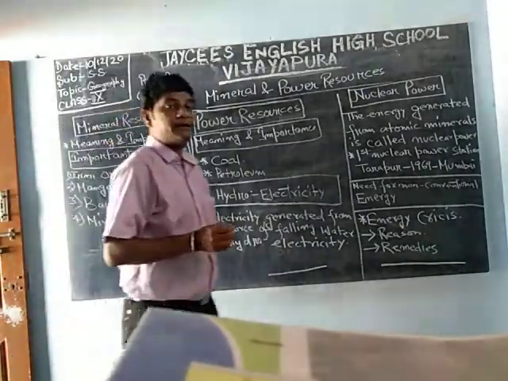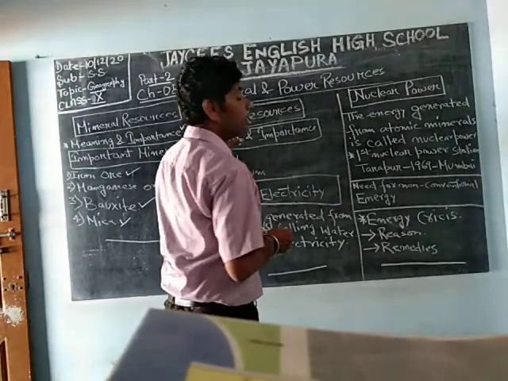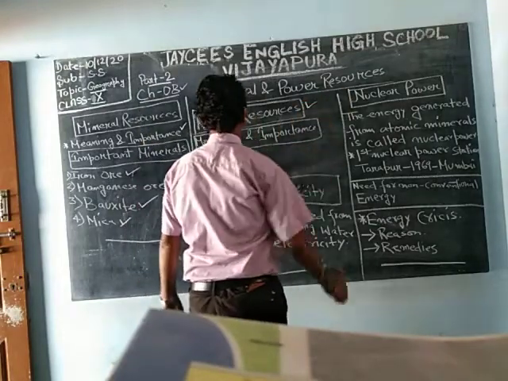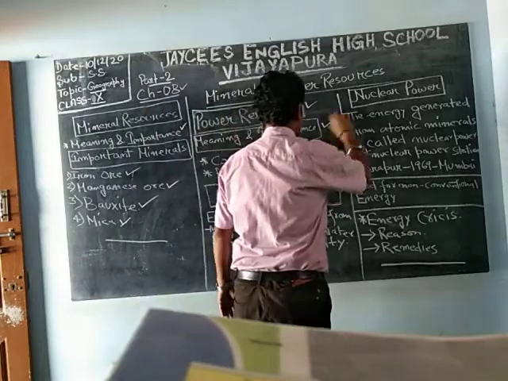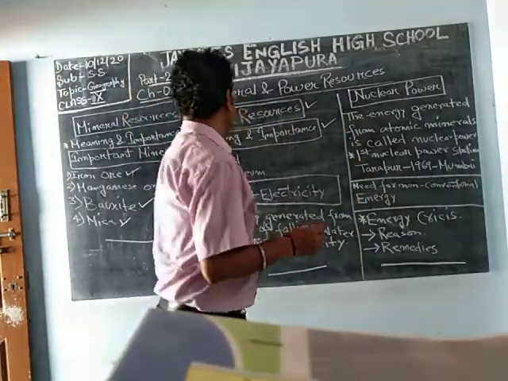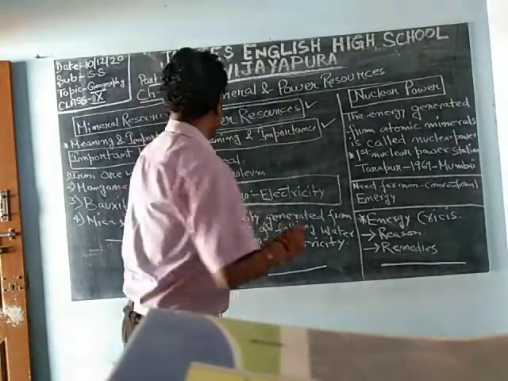Then we have started with power resources. In power resources we have also done the meaning and importance. What is the meaning and importance of power resources? What is power exactly? It is the generation of electricity.